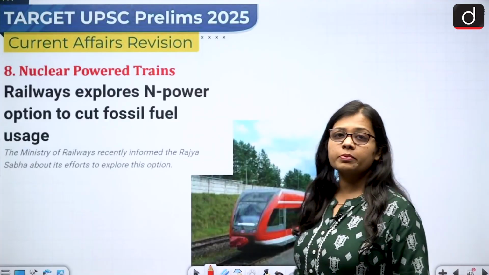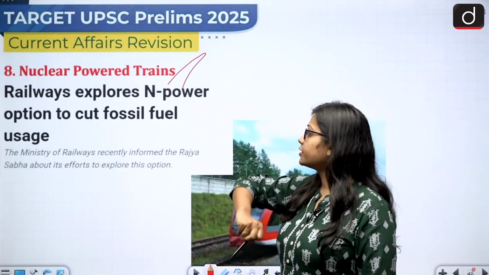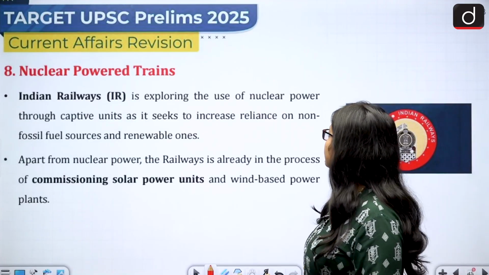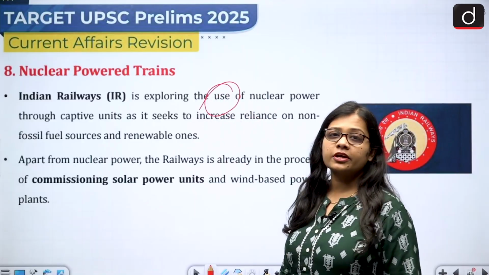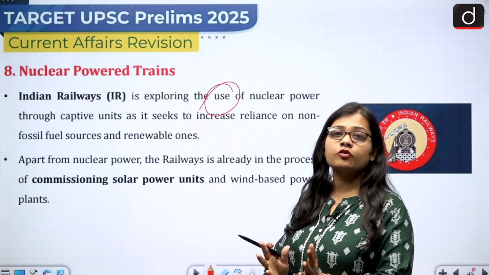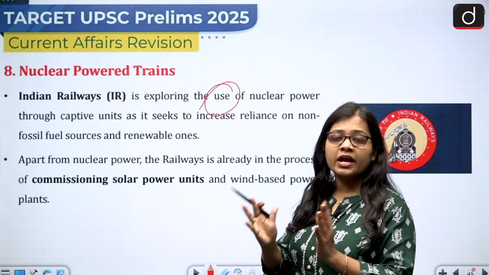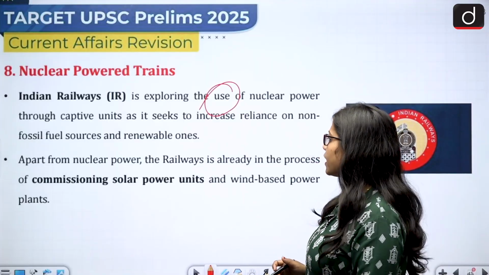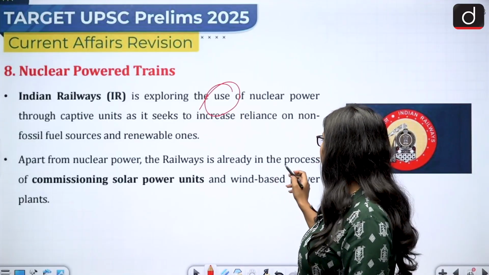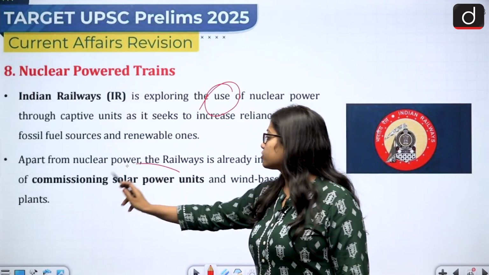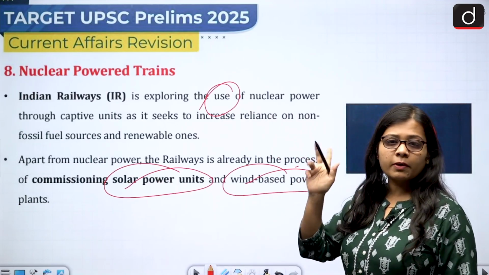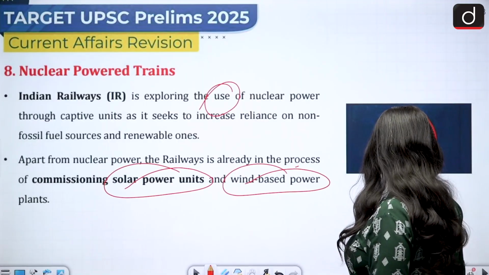Then comes the next topic, and that is the nuclear powered trains. So the Indian Railway has explored the nuclear power trains, use of the nuclear power trains, so that the traditional use of the fossil fuels can be reduced and it can move towards the renewable energy usage. And apart from nuclear power, the railways is already in the process of commissioning solar power units and wind based power plants. So solar power and wind based power plants.